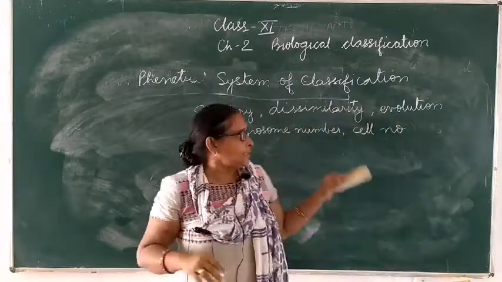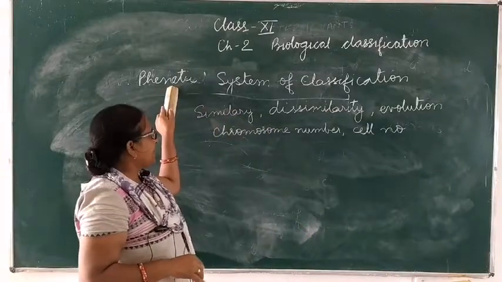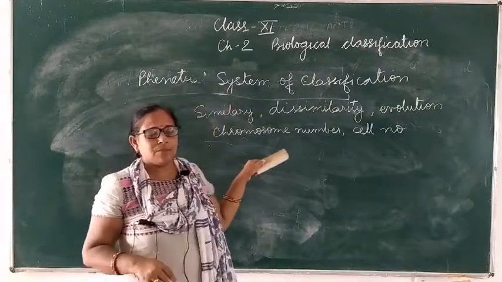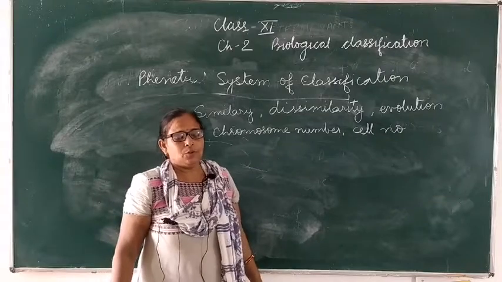So these are the terms used in this phenetic system of classification to classify the organism and to make our